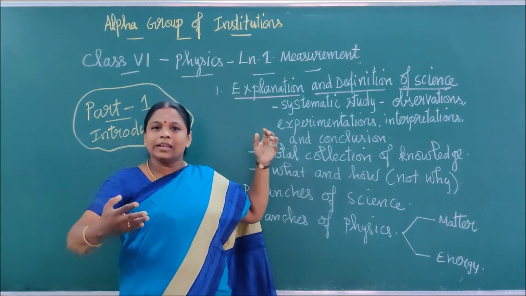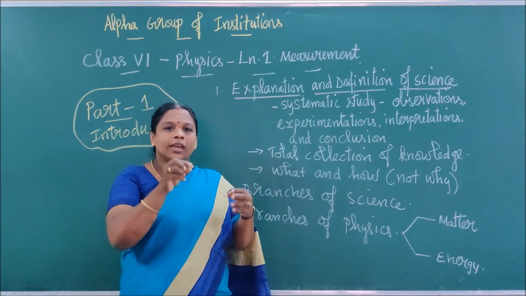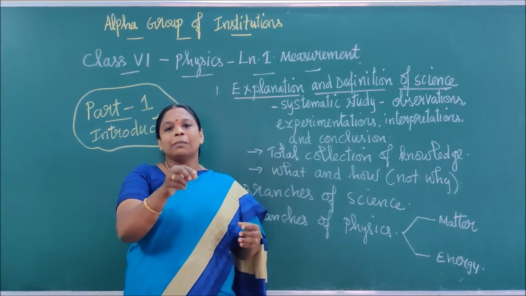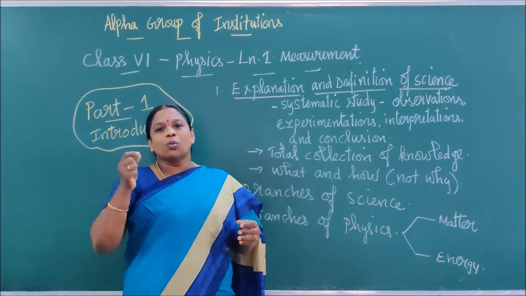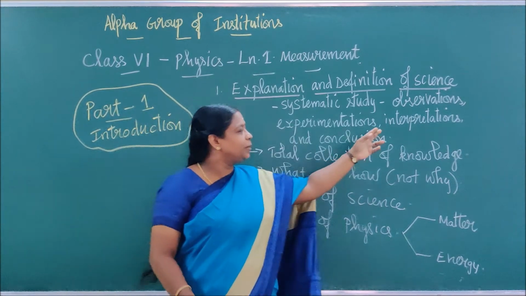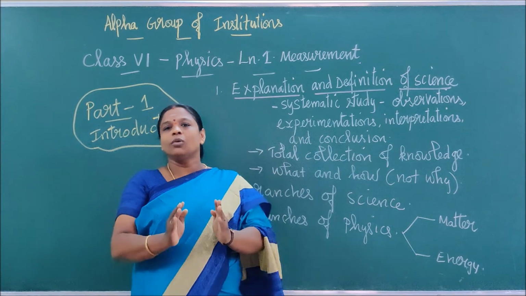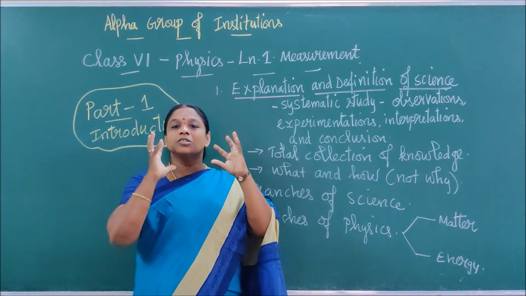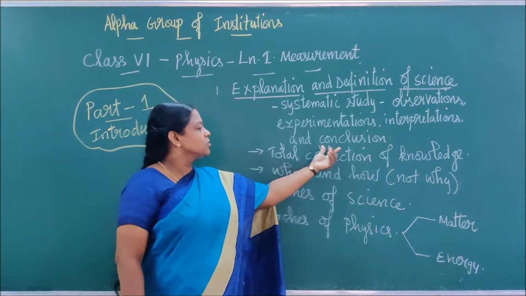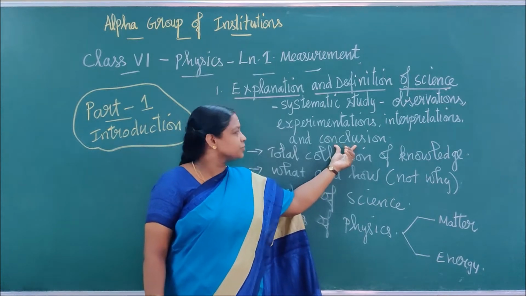Right, while doing like this, you will get many ideas. In this ratio, if you add pepper, it will be very spicy. What do we have to do next time? Like this, you will interpret so many ideas. And finally, you will come to this is how we are going to prepare rasam. This is what you have to do. So this is your conclusion process.